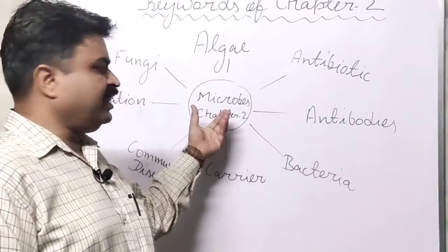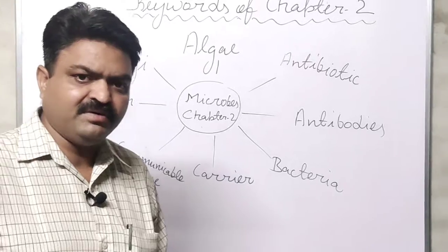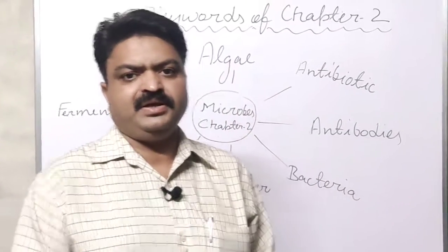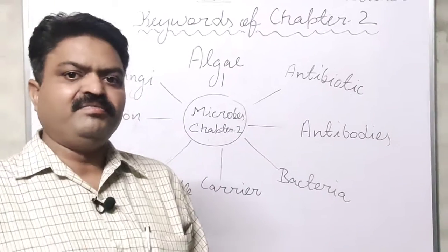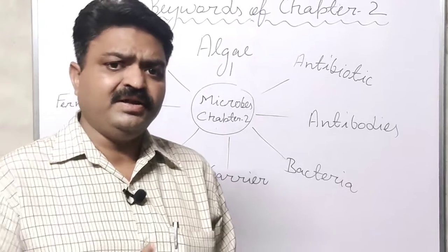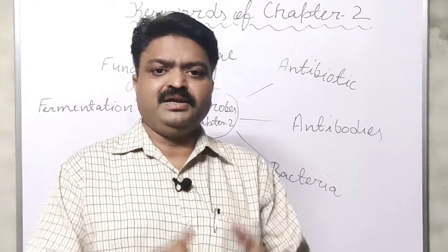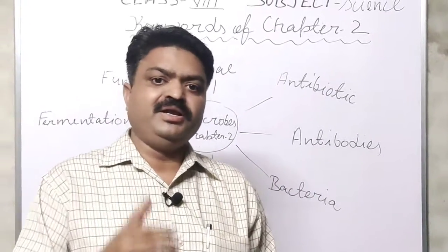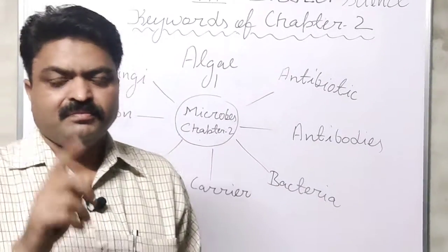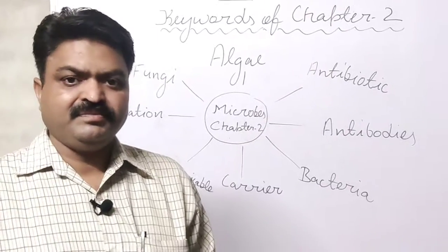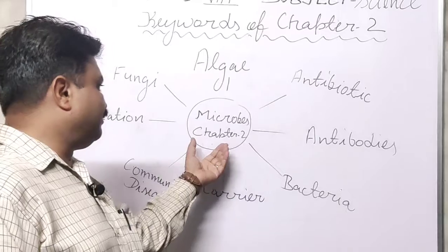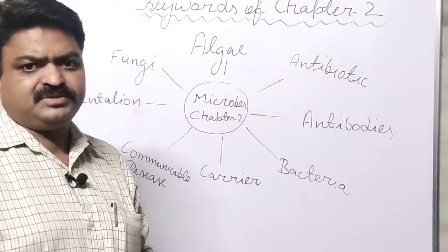Different types of microbes are found in our surroundings, like algae, fungi, bacteria, protozoa and virus. In our surroundings now, there may be many microorganisms present in the form of bacteria or virus, but we are not observing them. So these are the teeny organisms.